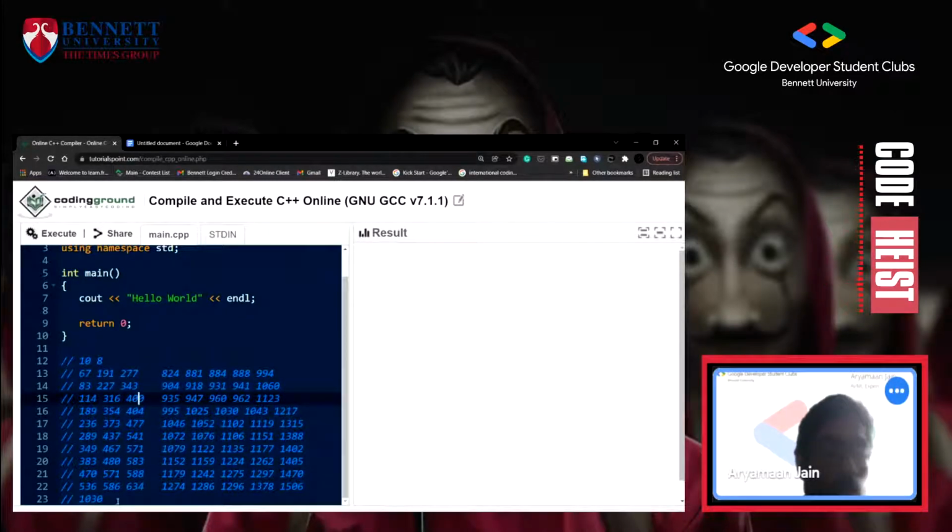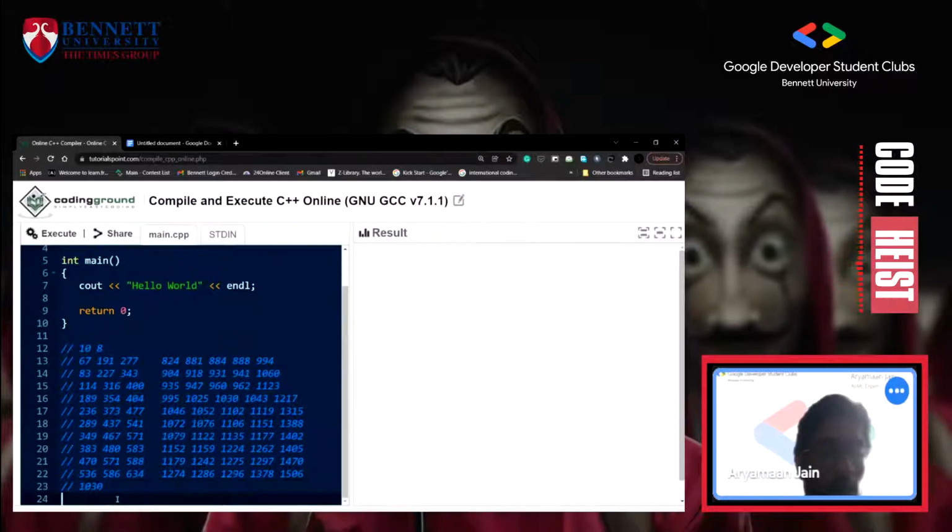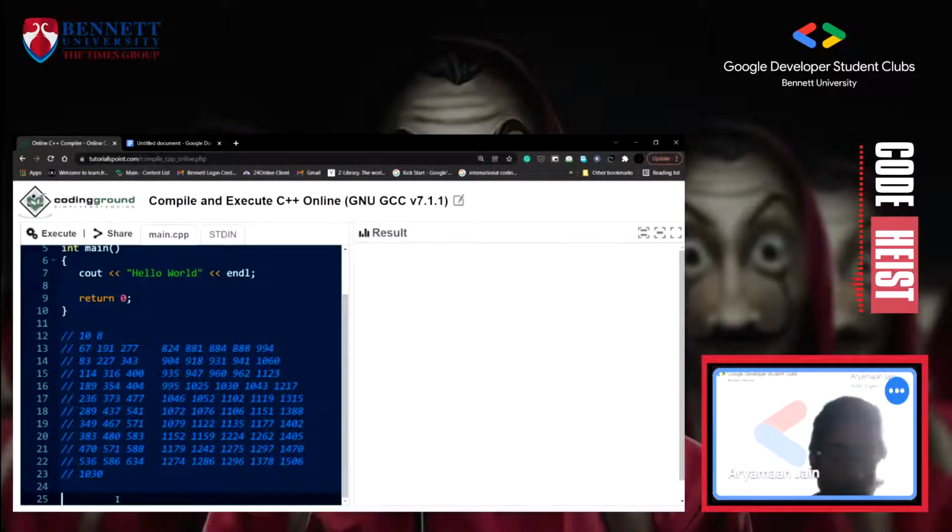The complexity. So the complexity will be, let me say, T(N, M).